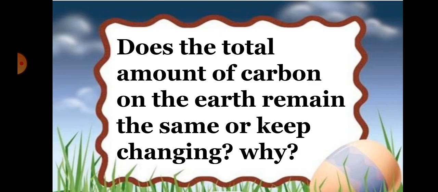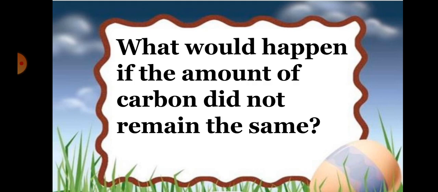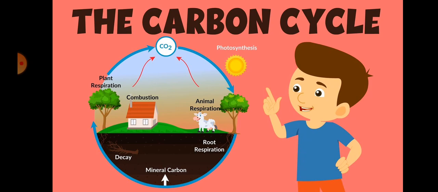Now, does the total amount of carbon on the earth remain the same or keep changing? Why? What would happen if the amount of carbon dioxide did not remain the same? The answer is that carbon follows a cycle of change in such a way that the total amount of carbon on earth always remains the same. It is important for life to be sustained on earth, as all living beings and living materials are made up of carbon and its compounds.